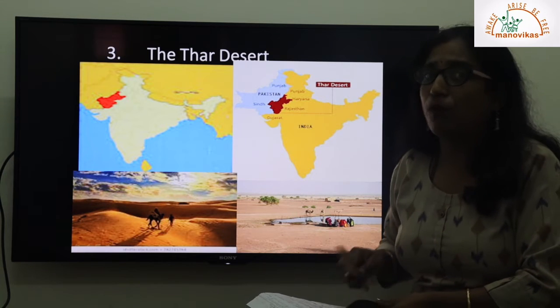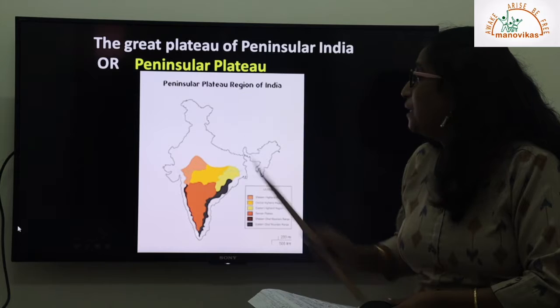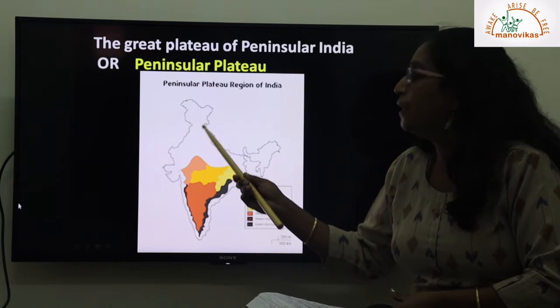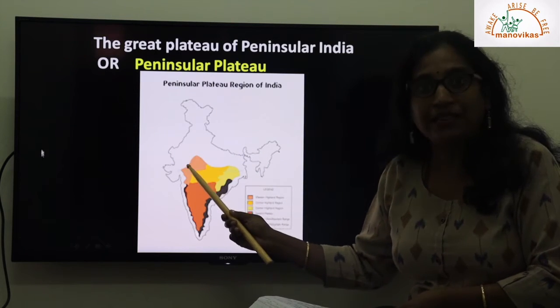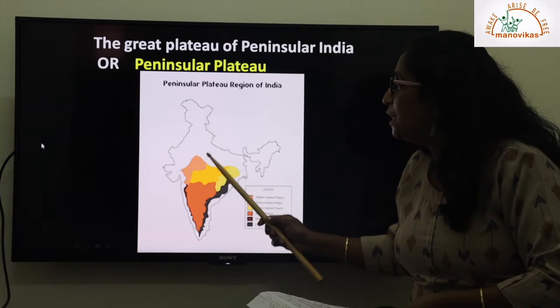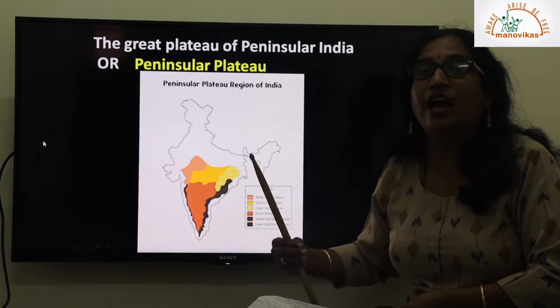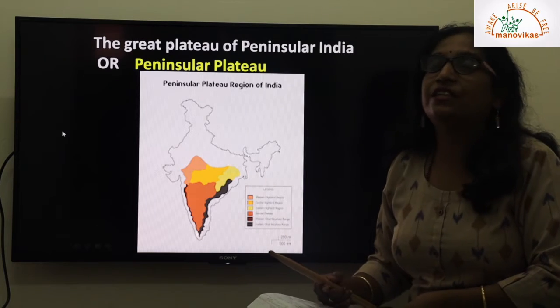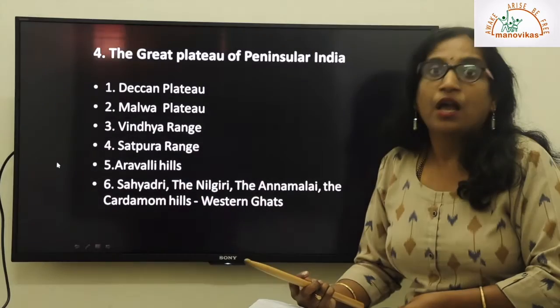Very, very important. The next physical division of India, at the base of the Himalayas, is the Great Northern Plains of India. Towards the northwest we have seen the Thar Desert. Along the south of the Thar Desert and the northern plains, we have another physical division called the Great Plateau of Peninsular India.